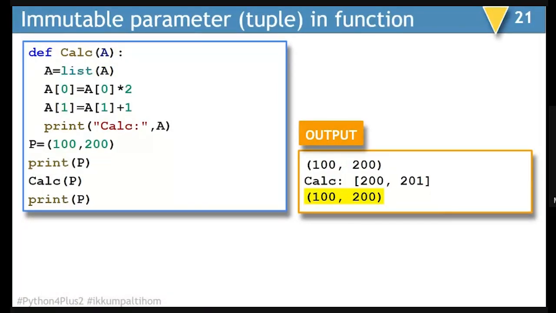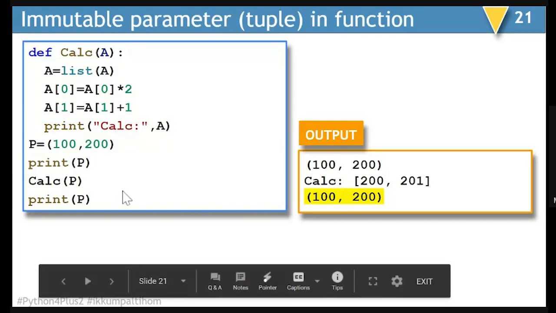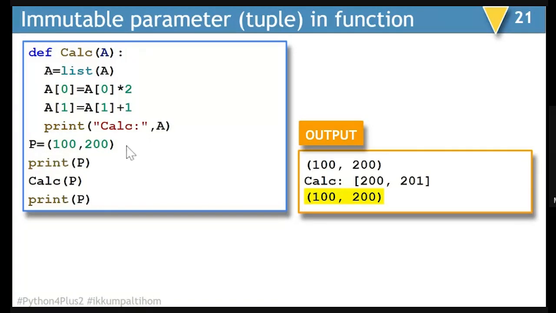Now, an immutable parameter. If the same behavior is wanted here, it is not going to show the change. So you have a tuple 100 and 200, and when you print the values of P, it is going to be 100 and 200.